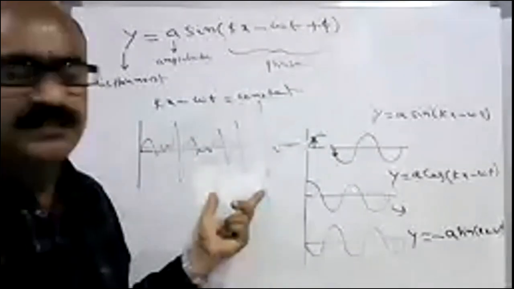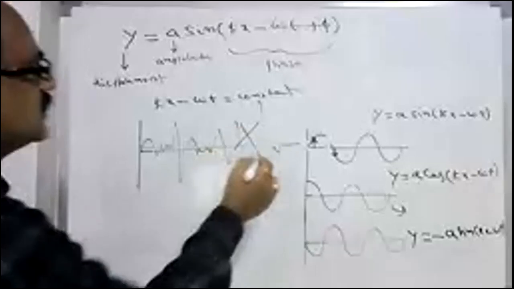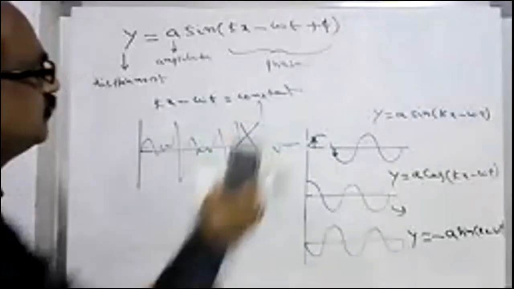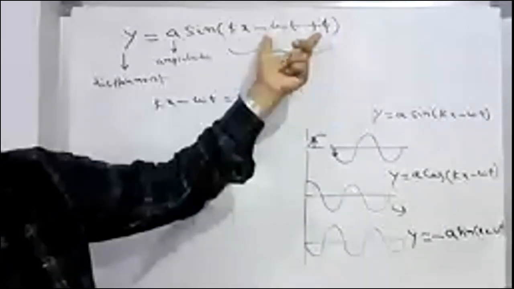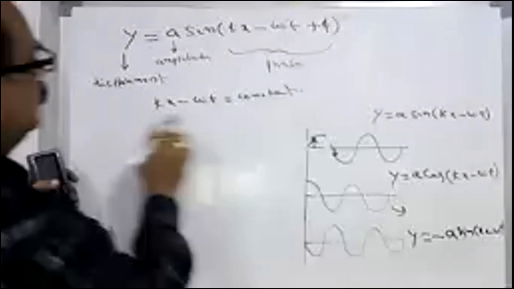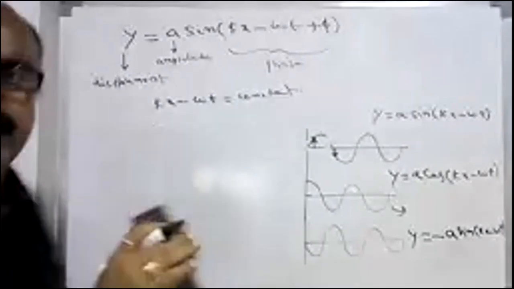It shows attenuation, sometimes reducing amplitude, suddenly increasing amplitude. Then you cannot consider this a progressive wave. You have to consider a progressive wave either as a sine function or a cos function with constant phase. So for a given wave, kx − ωt is always constant if φ is 0. We have to see that the particle starts from the mean position.